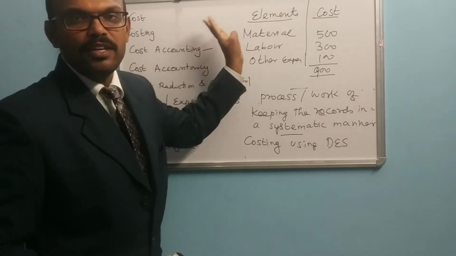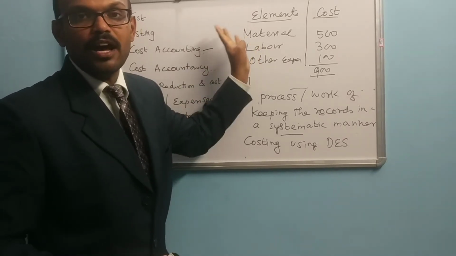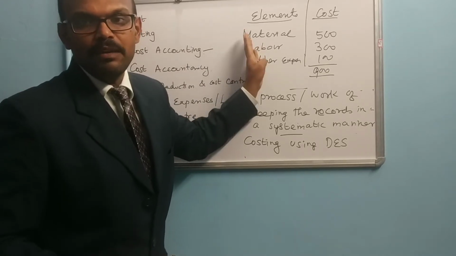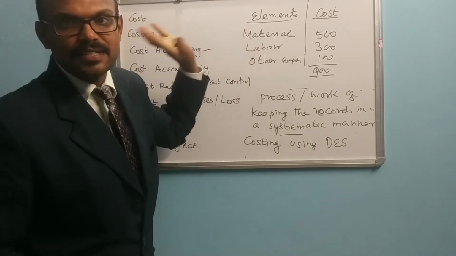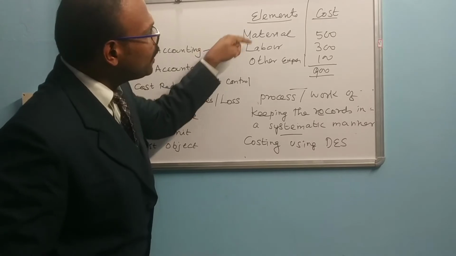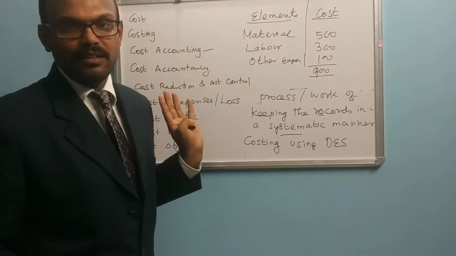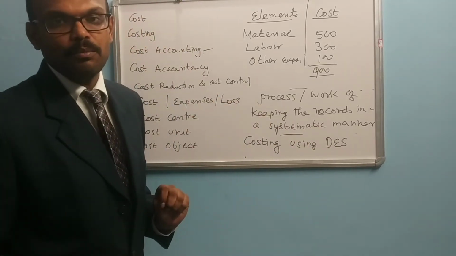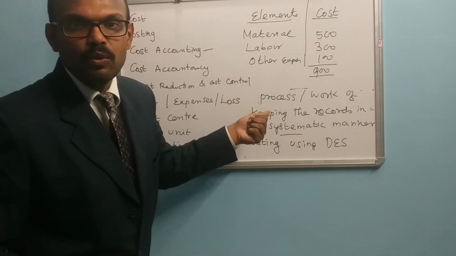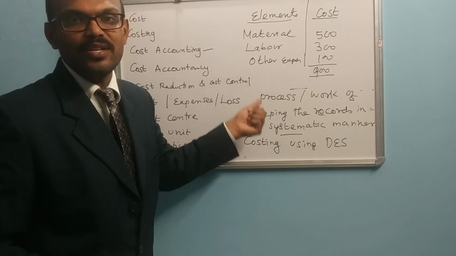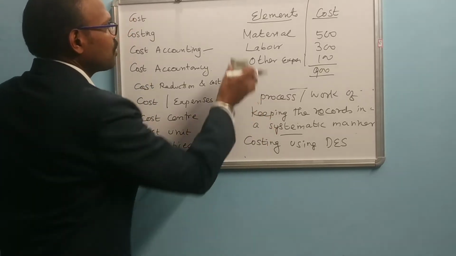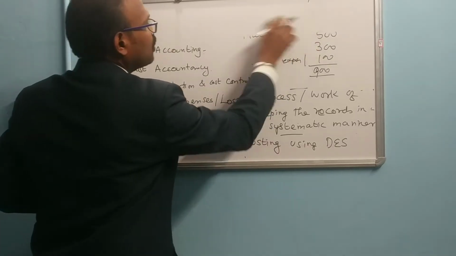So cost accounting is a formal accounting mechanism by means of which the costs are ascertained and recorded in a systematic manner, using the double entry system. For what purpose are we doing this? For cost control, for cost reduction, and for ascertaining the profitability of the product. So this is the definition of cost accounting.